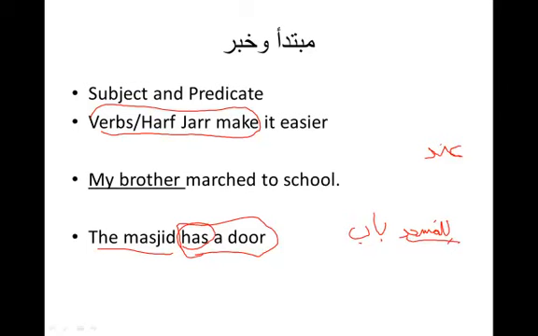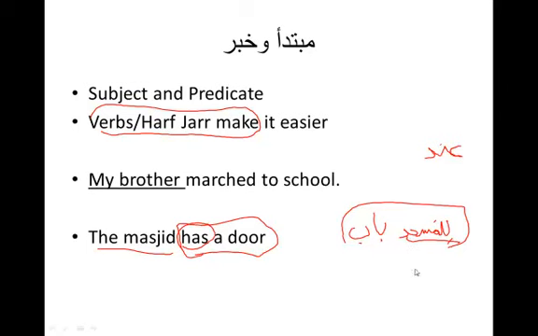So is it not that the masjid is possessing the door? Has a... No, that would be babu masjidin. Okay, that's another good question. This is a full sentence. This is a jumla ismiya, with a khabar that comes before the mubtada. That's fine. Khabar can come before the mubtada, but it starts with a noun. It's a noun, masjid. You don't count the li. It starts with a noun.